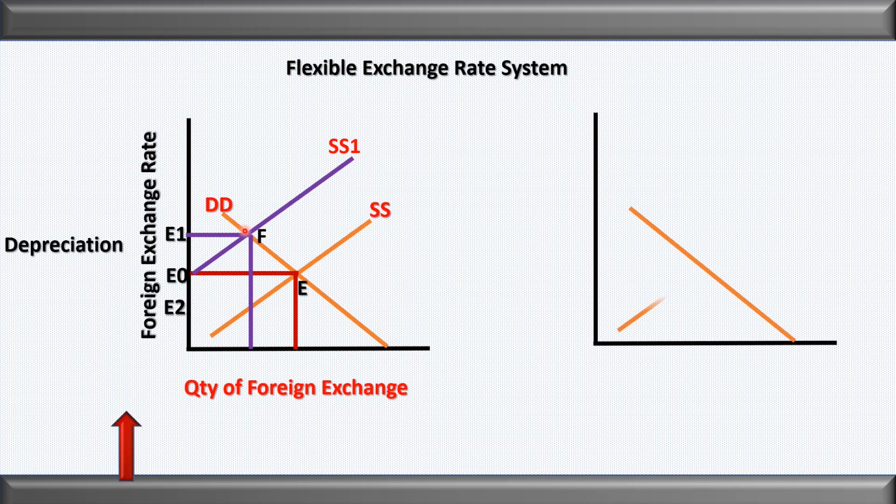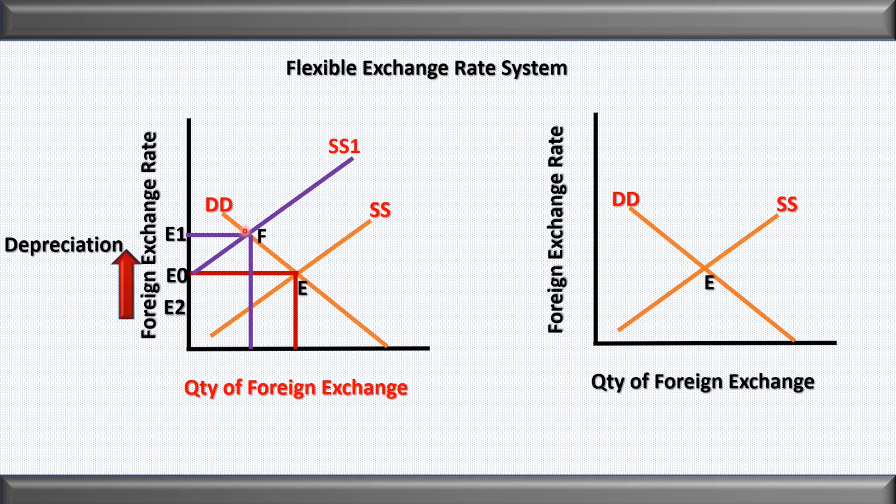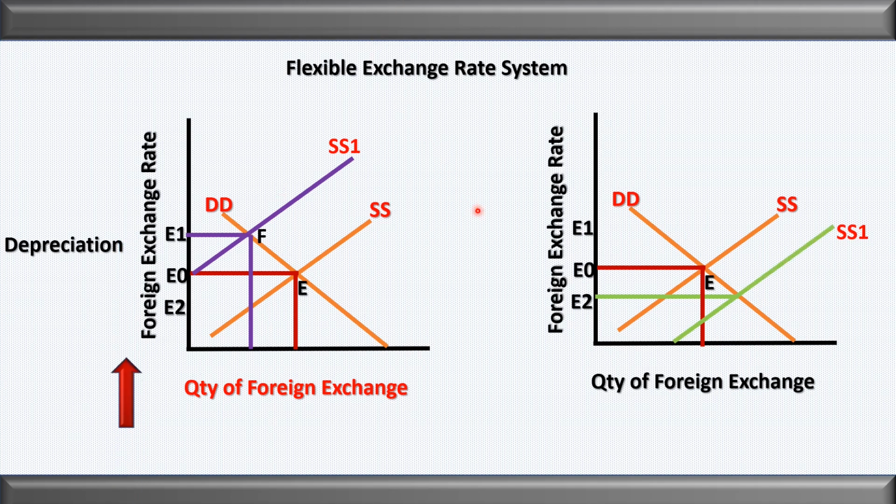Now let us see the other thing. Suppose the supply of the foreign exchange or the foreign currency increases. It means suppose there is an increase in the foreign exchange reserve. When there is an increase in the foreign exchange reserve, the supply of foreign currency increases. It means that the domestic currency becomes stronger, because the reserve has a direct relationship with the strength of the currency. If the reserve increases, the domestic currency becomes stronger, and if the reserve decreases, the domestic currency becomes weaker.